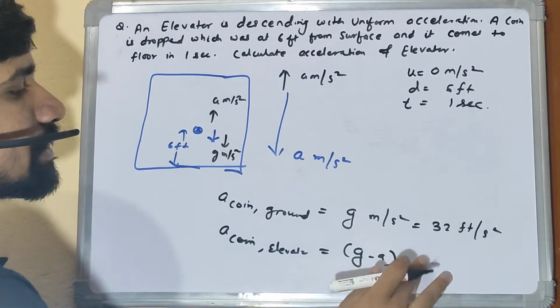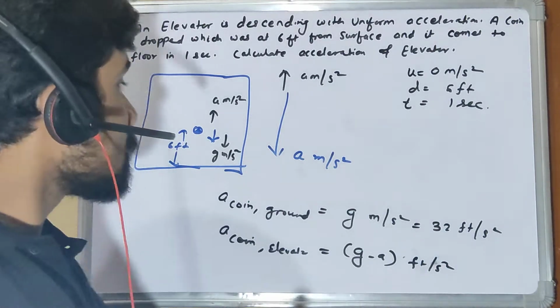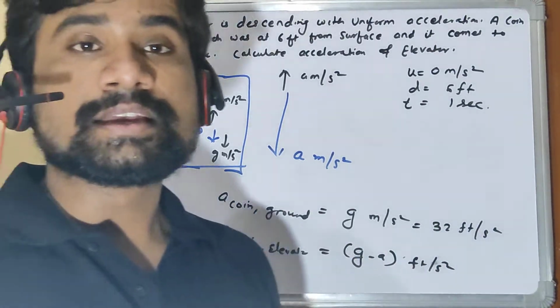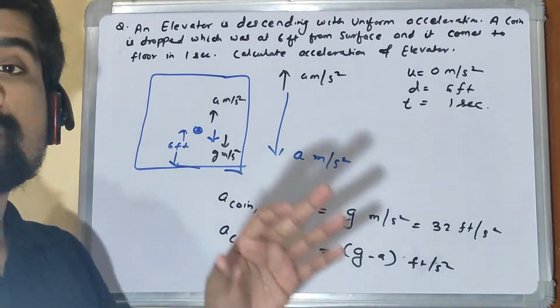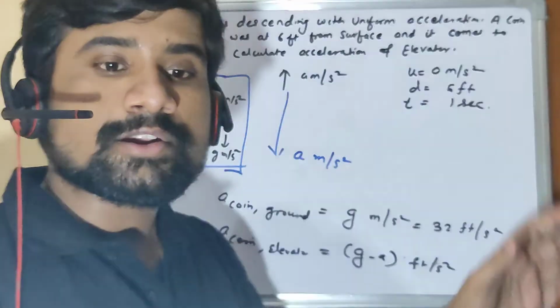Ignore the unit, maybe let's take this as feet per second square because distance is in feet. So acceleration of coin with respect to elevator is how much? g minus a. And this is the effective acceleration of the coin. Now using this acceleration, I'll be able to relate all the quantities.